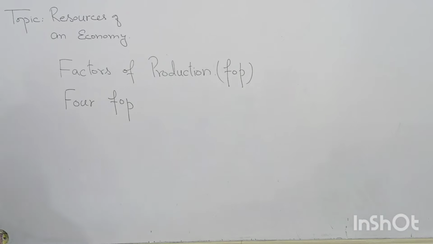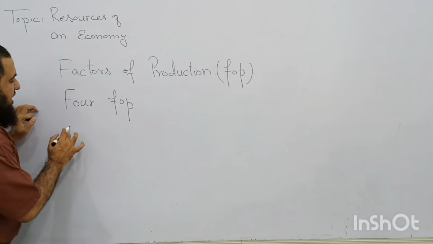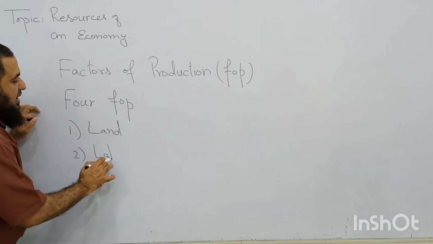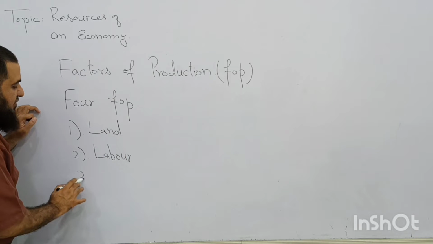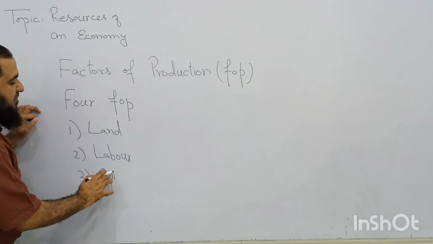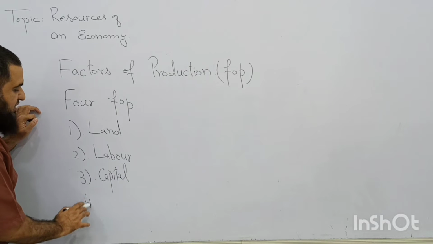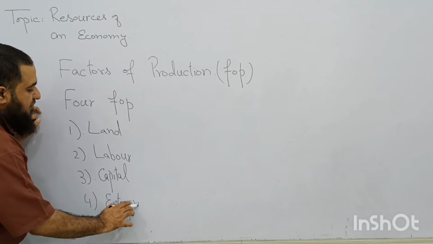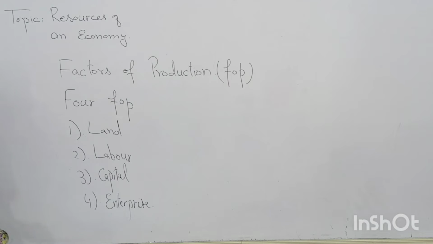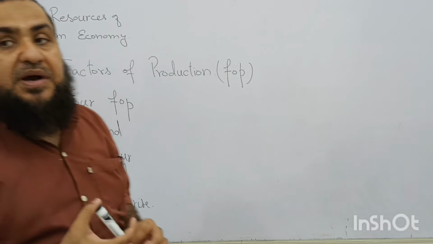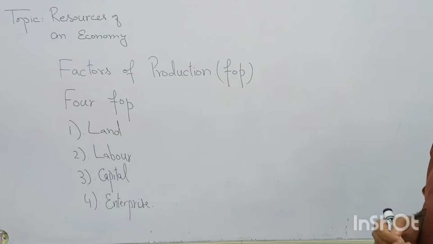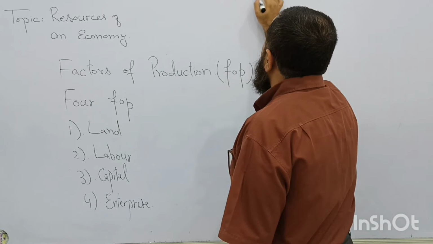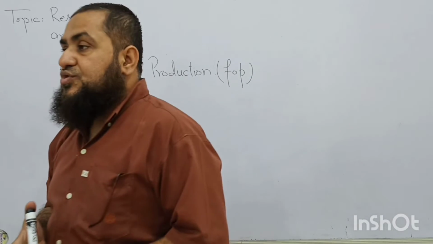So there are four factors of production. What are those? One is called land, another is called labor, and third one is called capital, and fourth is called what? Enterprise or entrepreneur. Alright? So first we are going to study today what is meant by land. Anyone who is having knowledge about land, what is land? The natural resources. Very right, natural resources.